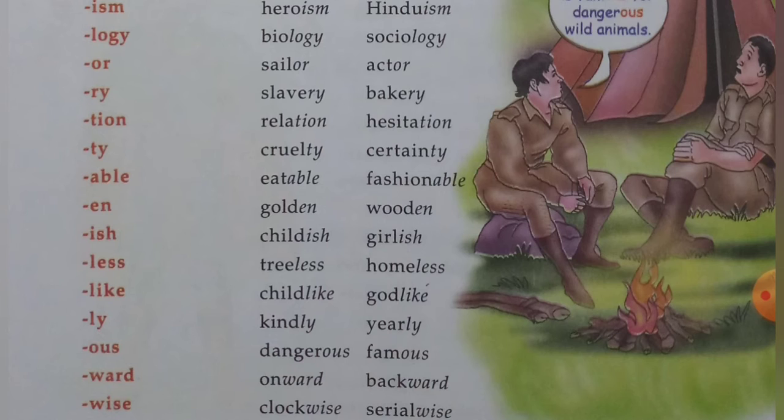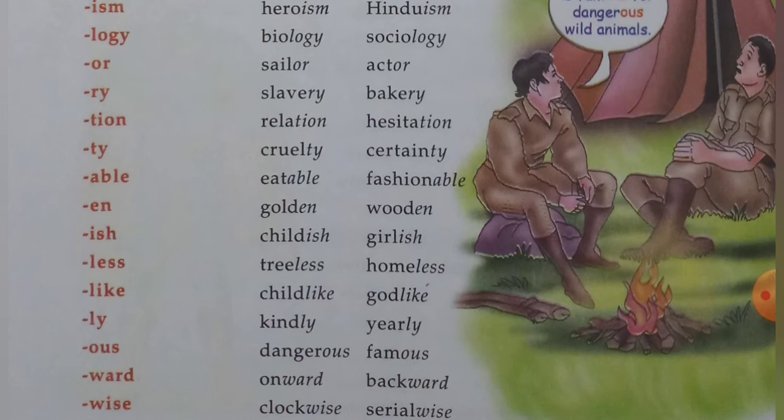We use the suffix tion, shun, at the end of the word, that makes the new words relation and hesitation. We use the suffix ty at the end of the word cruel, that makes the new words cruelty and certainty.